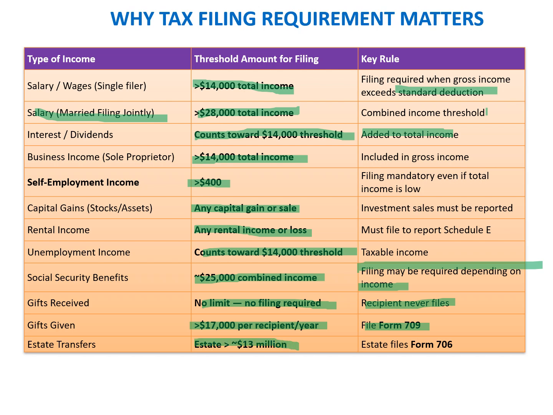So which means that largely the limit exists for the salaried individual, interest and dividend, and business income, which is sole proprietor. Then there is no threshold limit for the capital gain and rental income, and the threshold limit for estate is very high, which is $13 million. For gift it says $17,000 per recipient, and it will be paid by the person who makes the gift.